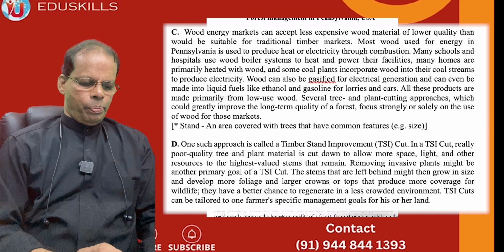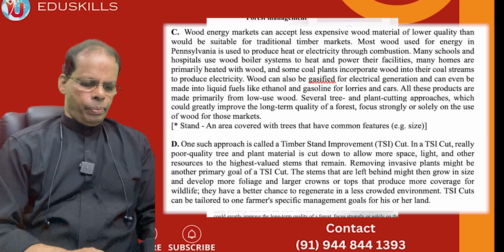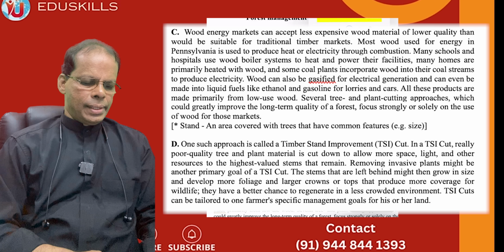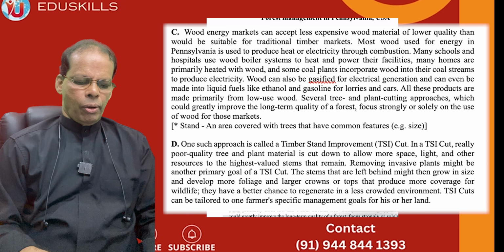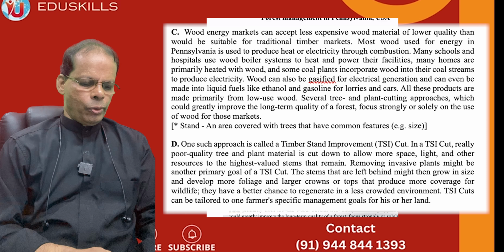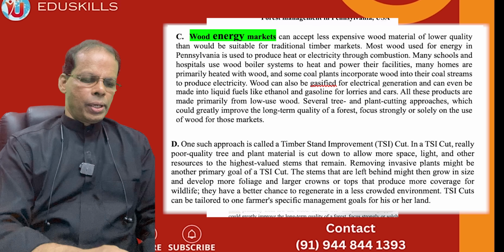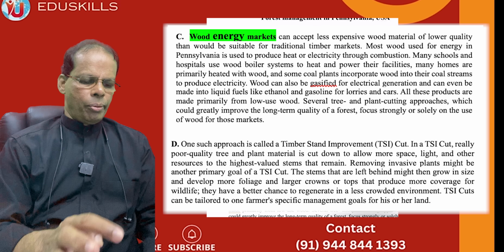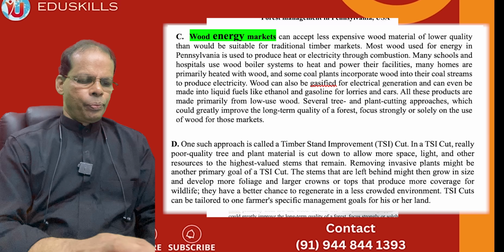And coming to paragraph C, wood energy markets can accept less expensive wood material of lower quality than would be suitable for traditional timber markets. So here the concept is wood energy markets. So you have to write in the column wood energy markets.